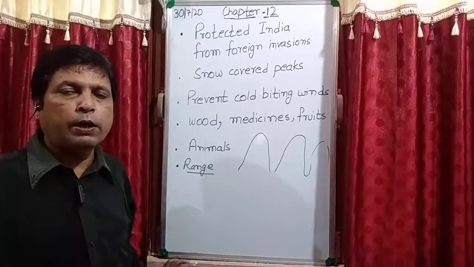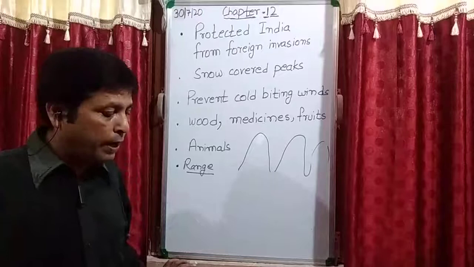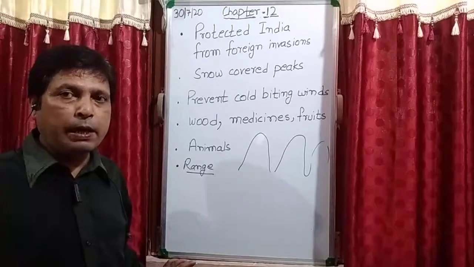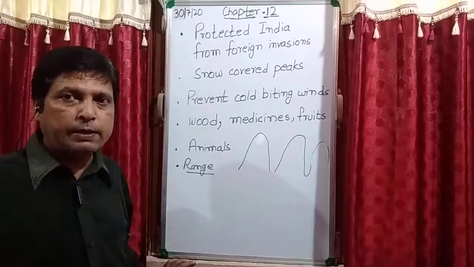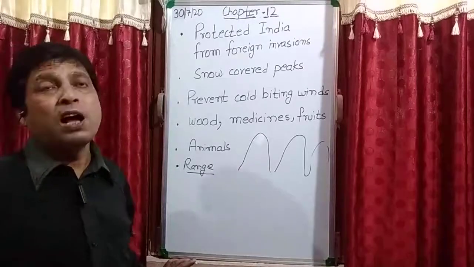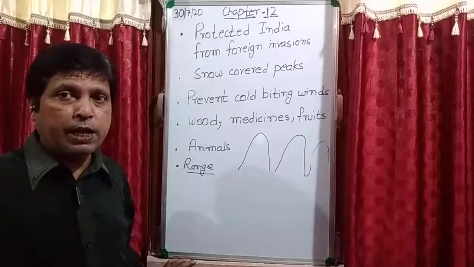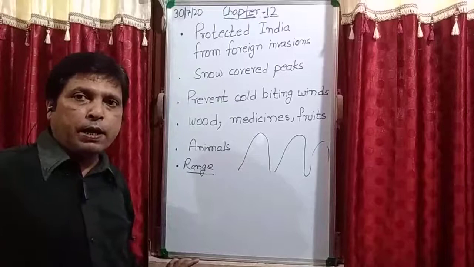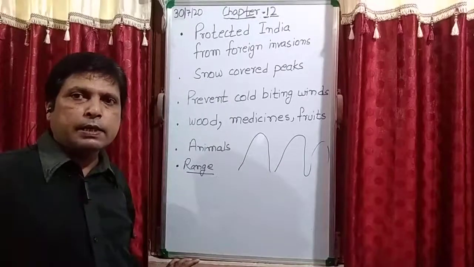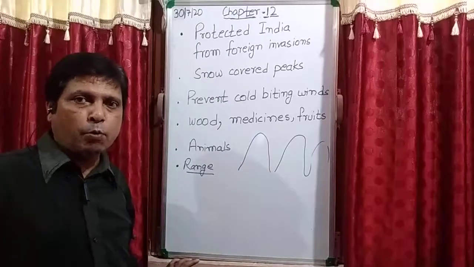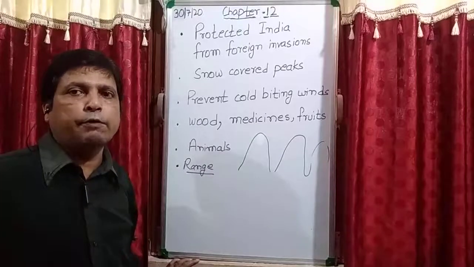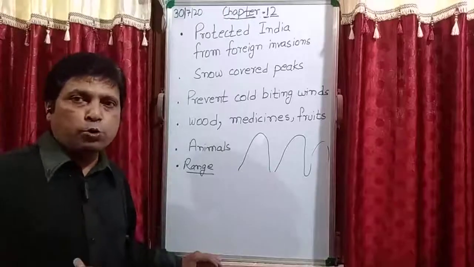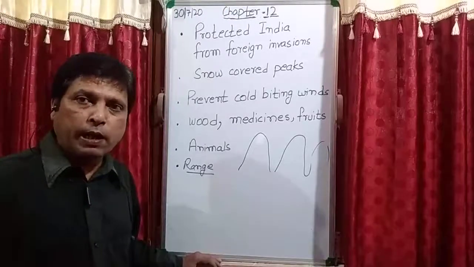Is it clear? What is terrace forming? When I was discussing the Himalaya range, the outermost Himalayas, the Shivalik range, I told you that the farmers may cut the hills stepwise and make small lands for cultivation. They have cut the hills stepwise and made lands for doing cultivation.